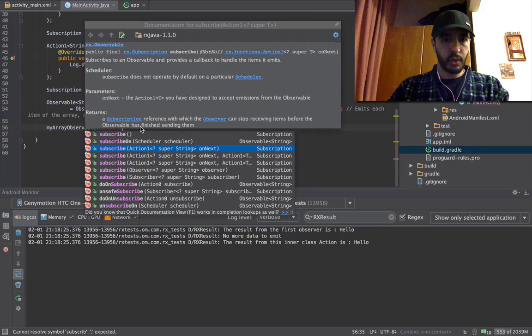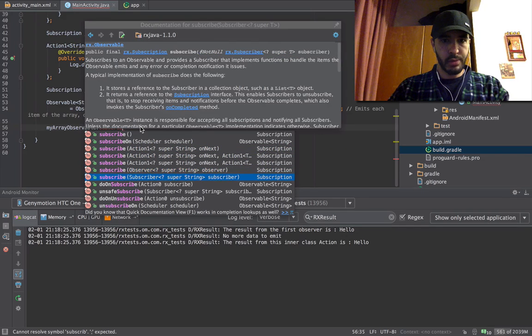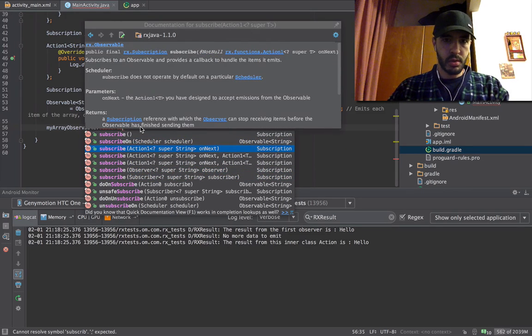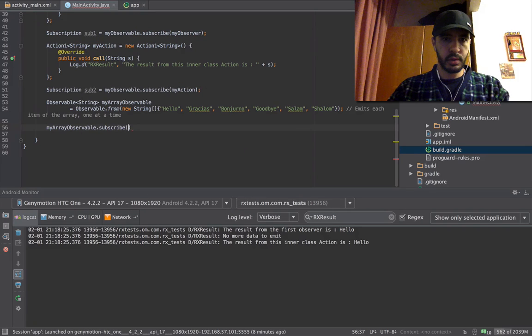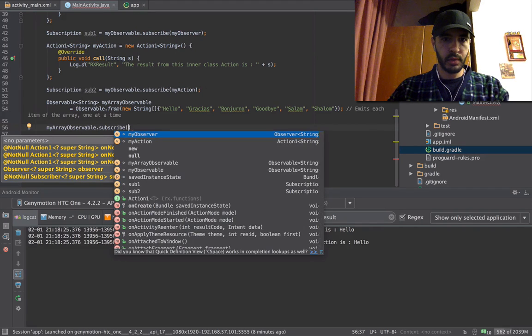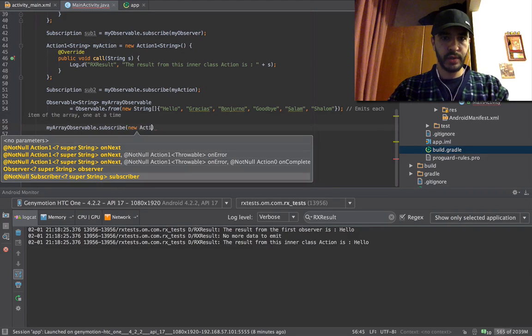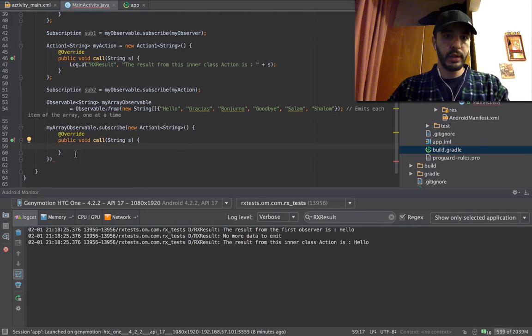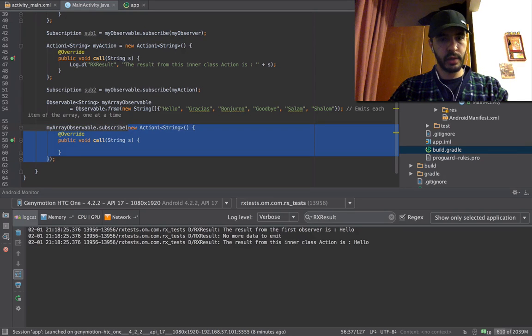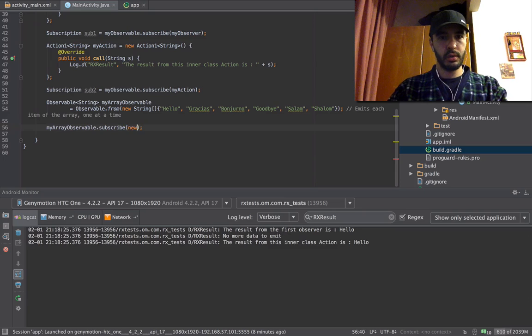Why does it call it call here? Okay, let's just do this. New action one. There. Okay, it's called call. But why didn't it generate our method? Oh, okay.